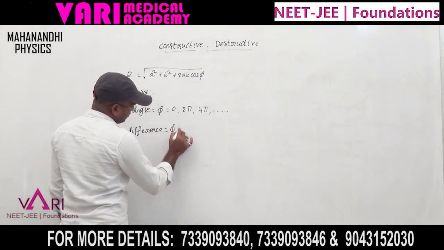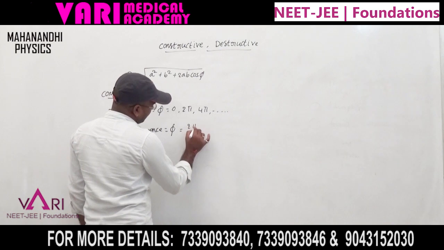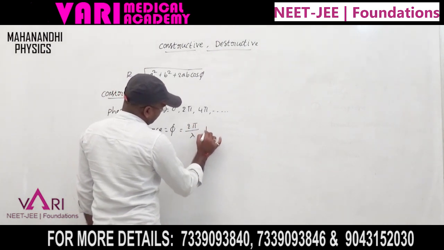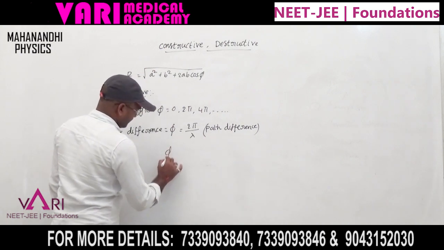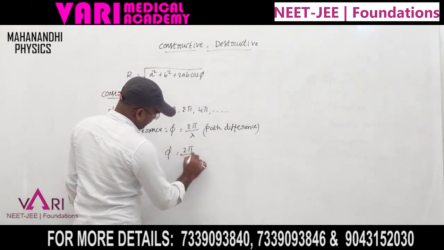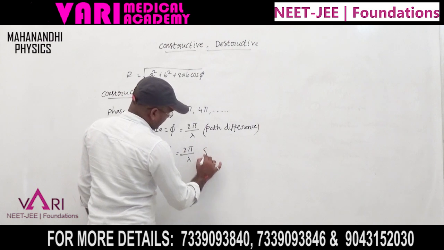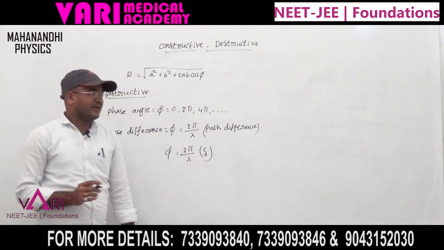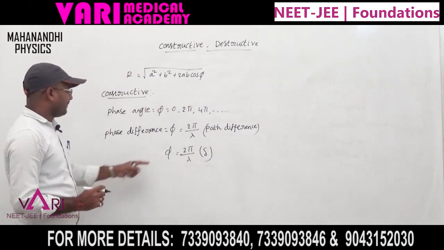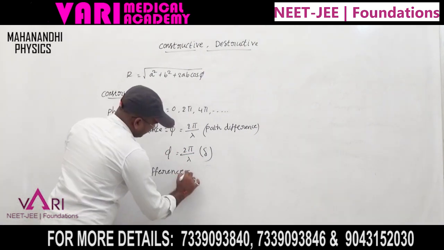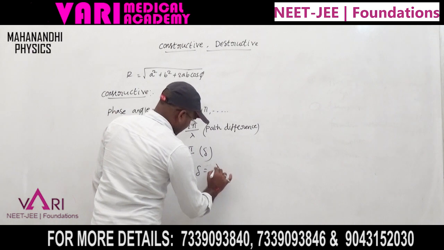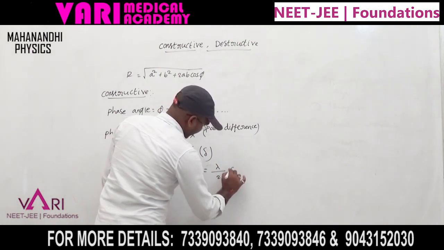Phase difference phi equals 2 pi by lambda into path difference, taken as del. So the path difference del equals lambda by 2 pi into phi.